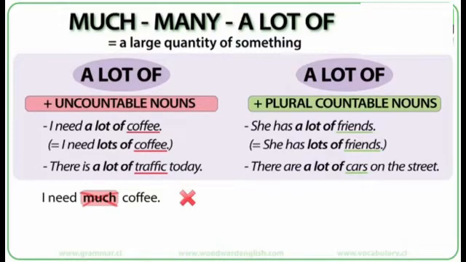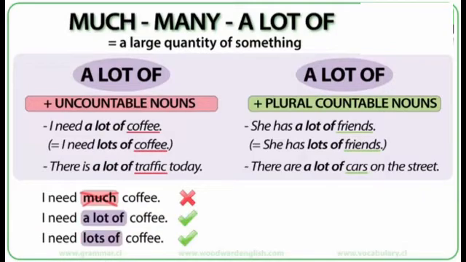We can't say I need much coffee. This is not correct, because we can't use much when the sentence is affirmative or positive. We say I need a lot of coffee, or I need lots of coffee. Another example: she has many friends.